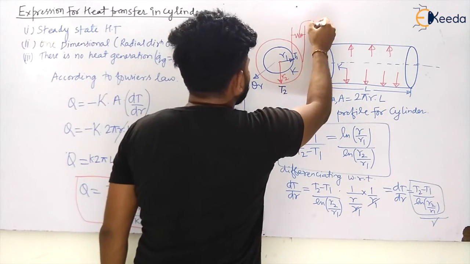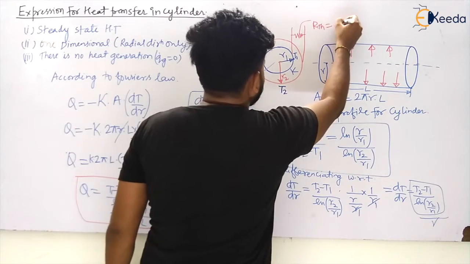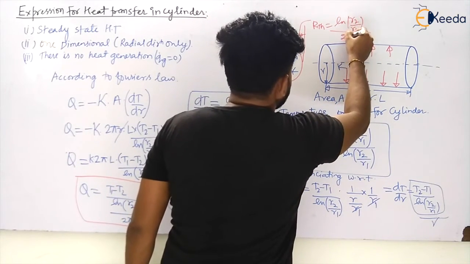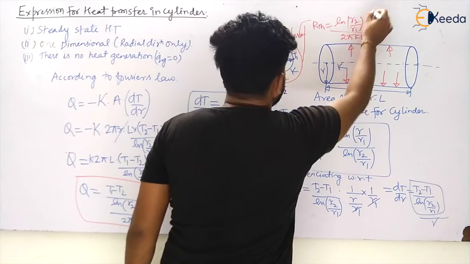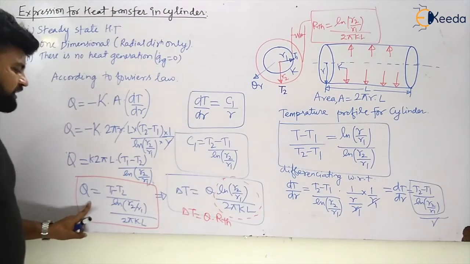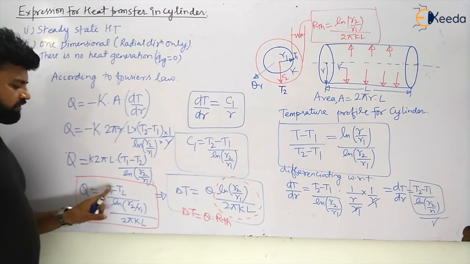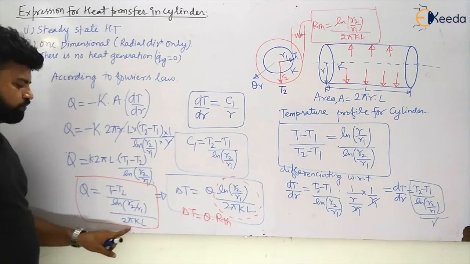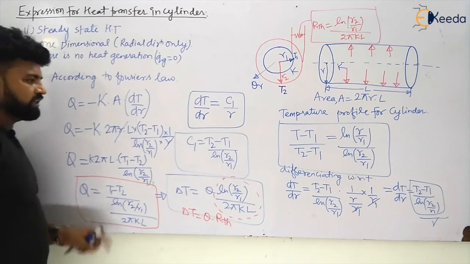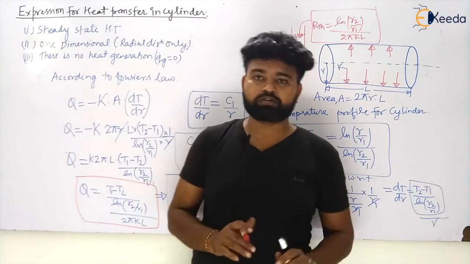So this will be your R thermal, and it will be given by ln(R2/R1) divided by 2 pi K L. So this is your thermal resistance, and your heat transfer is given by Q is equal to (T1 minus T2) divided by ln(R2/R1)/(2 pi K L), or directly you can write from here. Okay, so this was your heat transfer, my dear students. I hope you have understood the concept thoroughly.